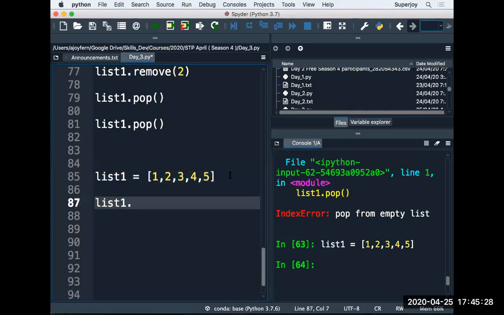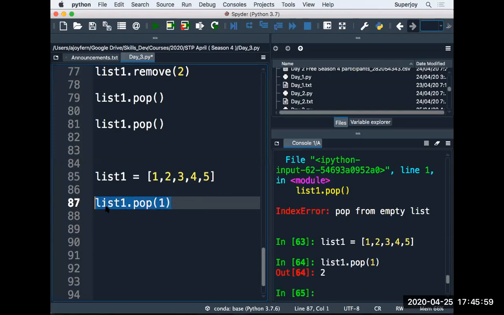If I do not give any value, it will remove the last item. But if I say remove from index 1, what would be removed in that case? The value at index 1 would be removed, right? So let's run it, and there you can see 2 is removed from the list.